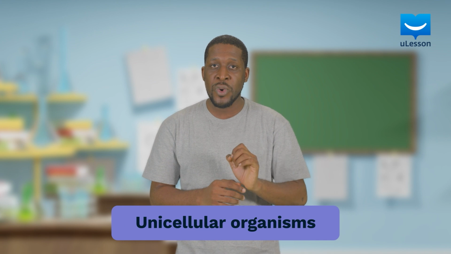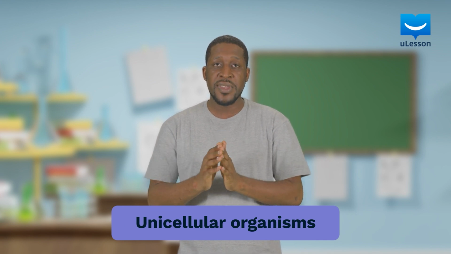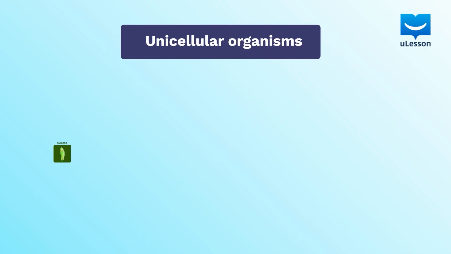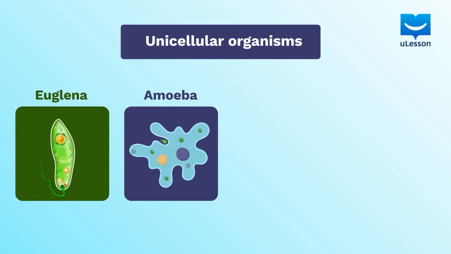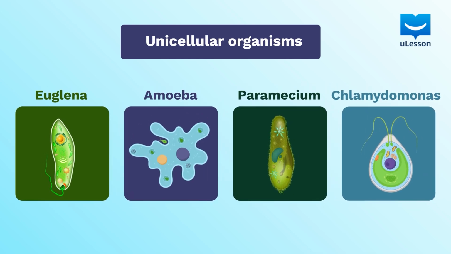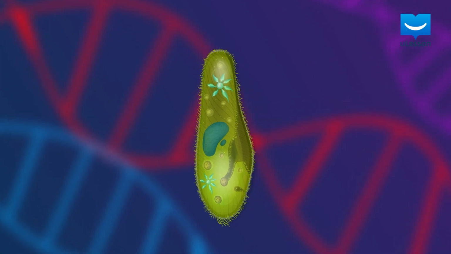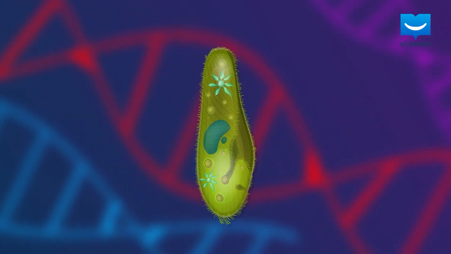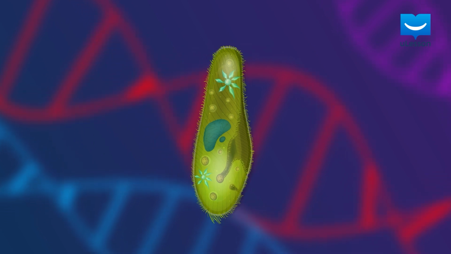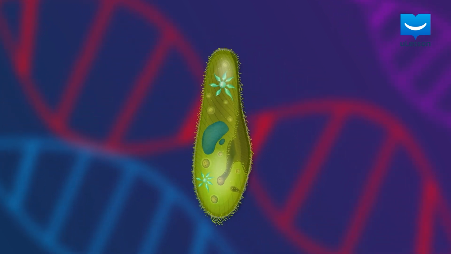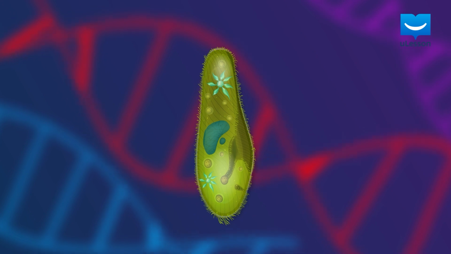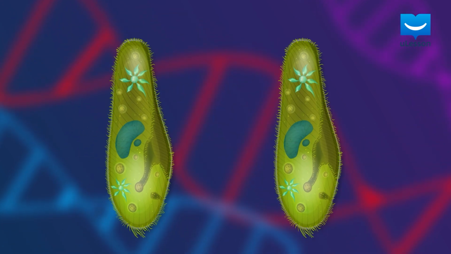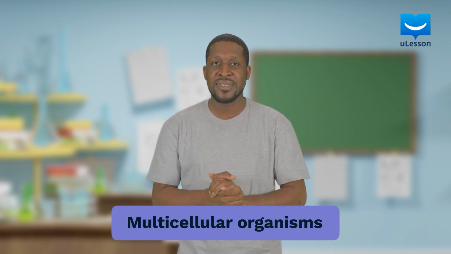Organisms which have just one cell are called unicellular organisms. Examples of unicellular organisms include Euglena, Amoeba, Paramecium, and Chlamydomonas. These single-celled organisms are able to carry out all of life processes such as movement, nutrition, respiration, growth, reproduction, etc. Now, organisms that have more than one cell are multicellular organisms.